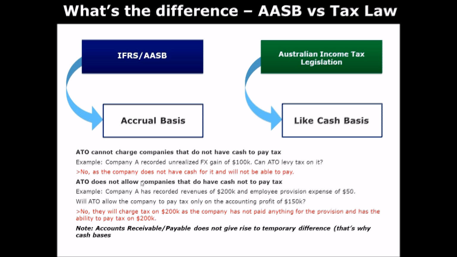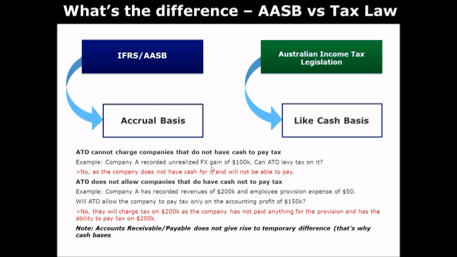So just to give you two quick examples to demonstrate them. So let's look at the first example here. ATO is Australian Tax Office, so you can replace this word with whatever the tax office is called in your country. Okay, so ATO or tax office cannot charge companies that do not have cash to pay tax.